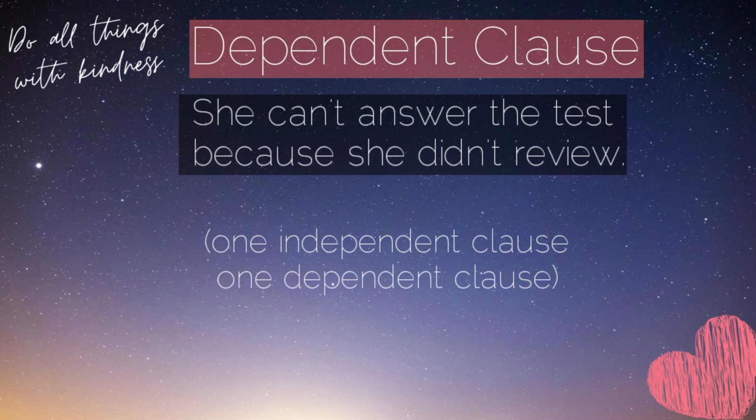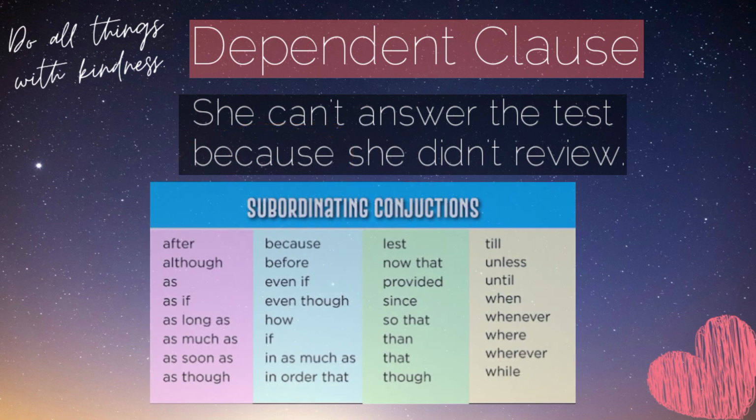When we join a dependent clause to an independent clause, we are not joining equals. One clause, which is an independent clause, is stronger, and the other, which is the dependent clause, is weaker or subordinate. The words used to join unequal pairs of clauses are called subordinating conjunctions. Here are examples of subordinating conjunctions. In the example, she can't answer the test because she did not review, the subordinating conjunction is because.